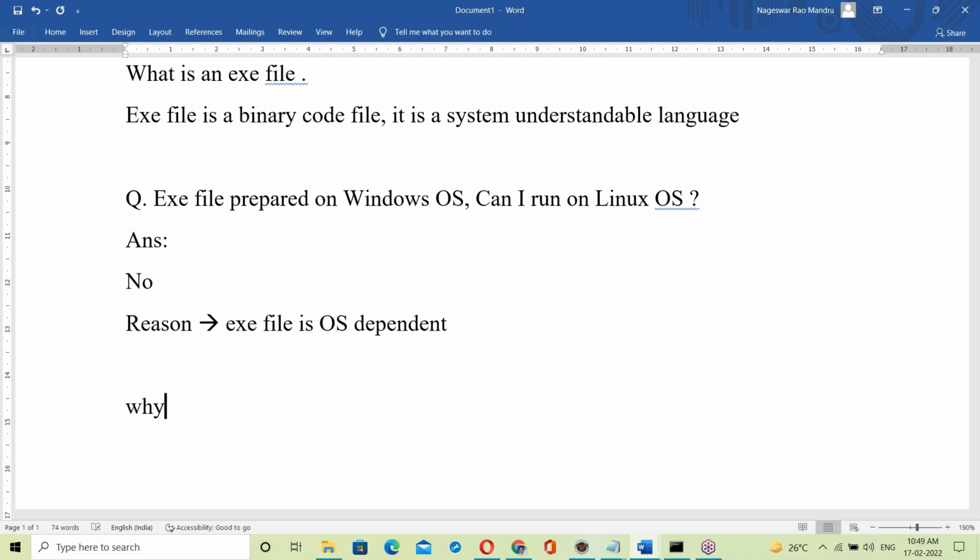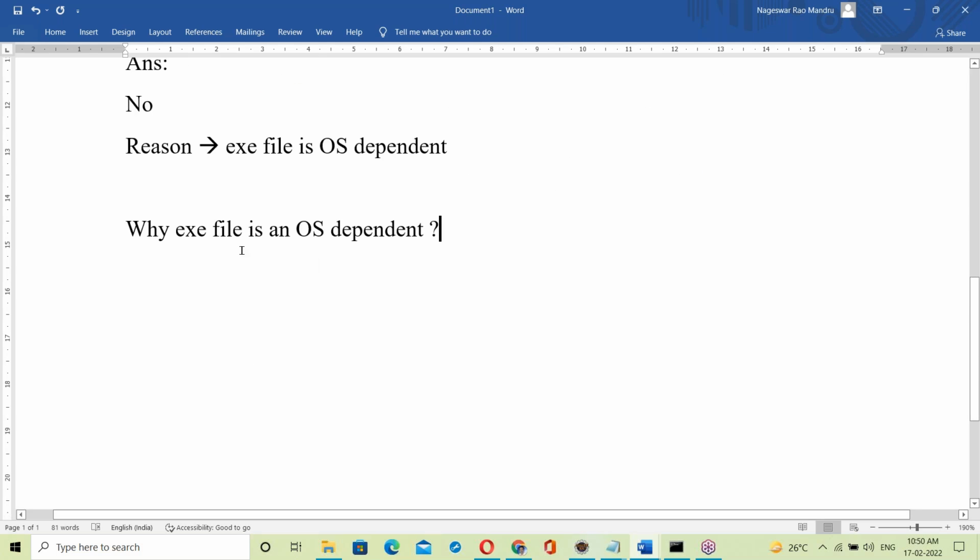Immediately the question is: why is an exe file OS dependent? This is an important question. Even Java trainers can't give the answer for this. Even people with real-time Java experience can't. I'll tell you now: why is an exe file OS dependent?